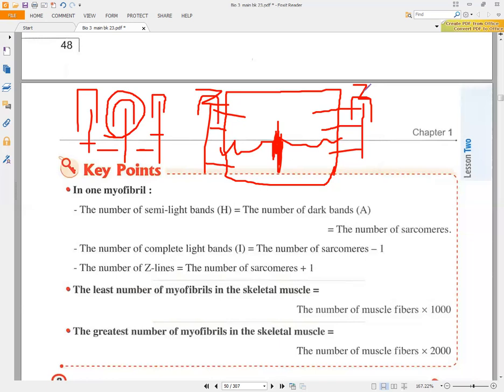The number of Z lines: if I ask you about the number of Z lines, we have one sarcomere, and the one sarcomere will be surrounded by two Z lines. So the number of Z lines will be equal to the number of sarcomeres plus 1. And here we have finished our session for today.